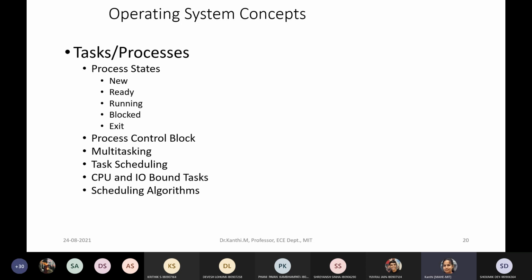It needs to have a program counter for that process. There is some stack so that you can save certain temporary data. It controls the information pertaining to that process which is created. When a process is created, it needs to have the information related to that particular process, which is there in your process control block.